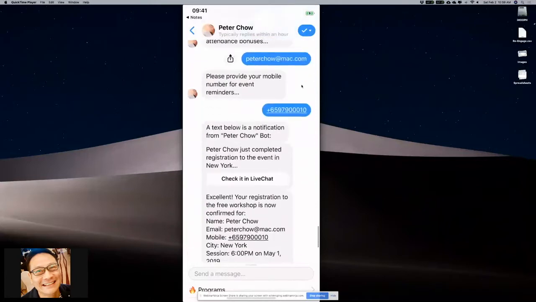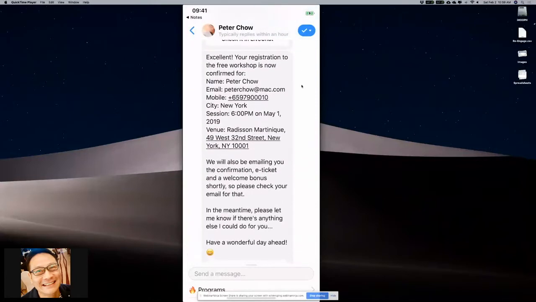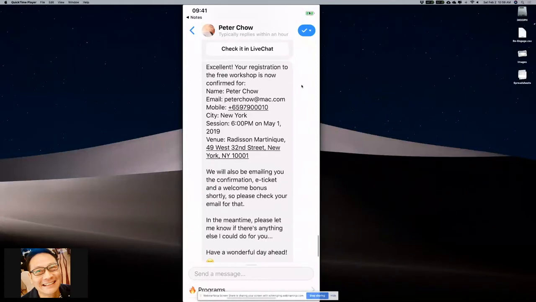So the next thing is, it says, "Excellent, your registration to the free workshop is now confirmed." Can you see that? This is a confirmation, to give them immediate confirmation. And then I'm repeating the whole information for them again, which is name, email, mobile, city, session timing, the date, and the venue address. Can you see how powerful this is?